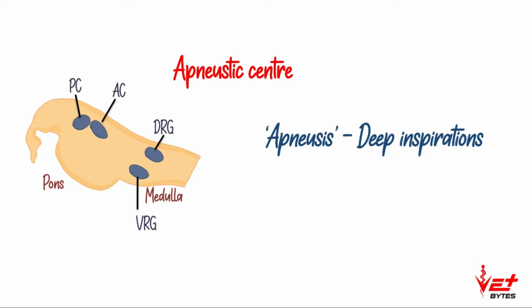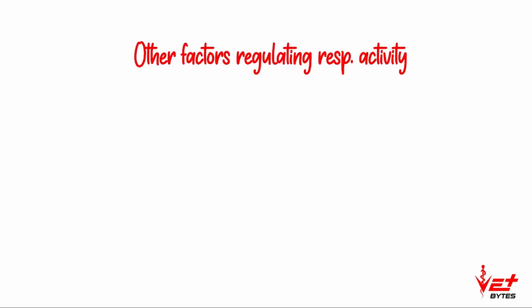Next center is apneustic center. Apneusis means deep inspiration, so it lengthens the inspiration. So the activity of apneustic center is antagonist to pneumotaxic center. Apneustic center stimulates the DRG and it causes the lengthening of the inspirations. These 4 centers mainly regulate the respiratory activity, and there are other factors that can regulate the respiratory activity.